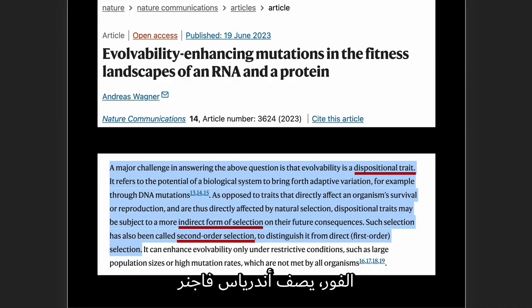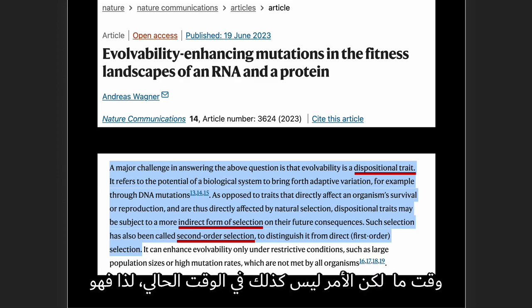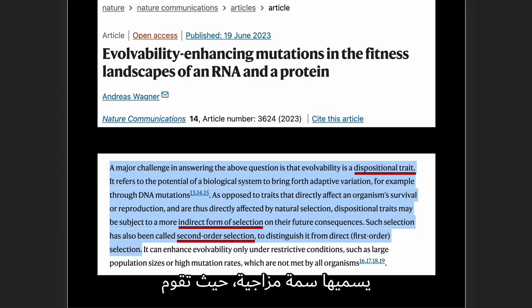Andreas Wagner describes this sort of problem. When you have a structure arise that will help not immediately but in the future, he calls it second order selection or an indirect form of selection. So it's going to be beneficial at some time, but it's not right now. So he calls it a dispositional trait.